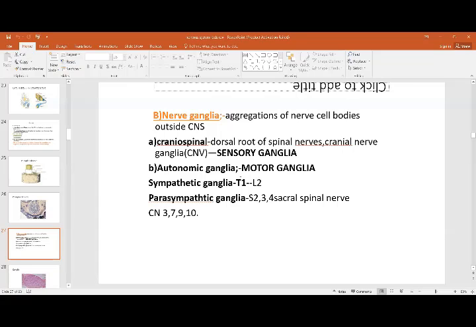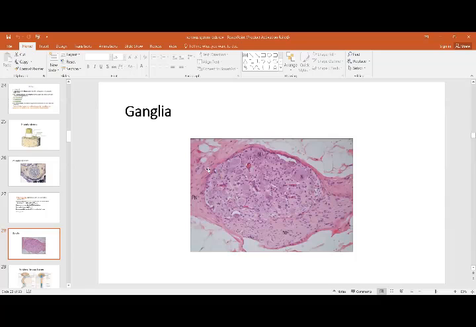And then there is another type, the autonomic ganglia, which is motor in connection. It is related with the autonomic system. Some are sympathetic ganglia and some are parasympathetic ganglia according to the fibers or the connections. So you have two types of ganglia: the craniospinal dorsal root ganglia, which are sensory, and the autonomic ganglia, which are basically motor, subdivided into the sympathetic ganglia and the parasympathetic ganglia. See this? This is a collection of nerve cells covered by connective tissue.